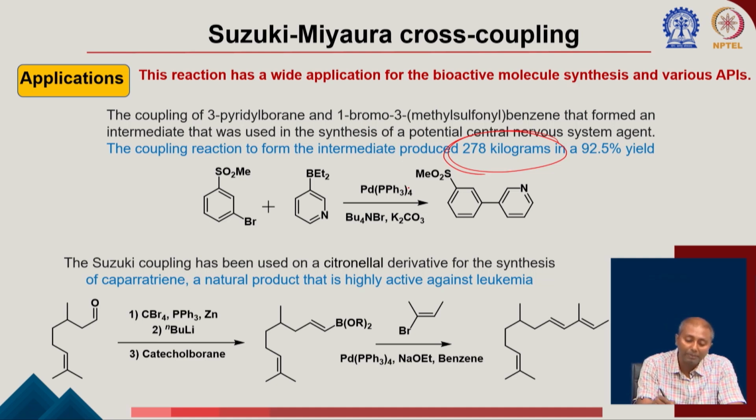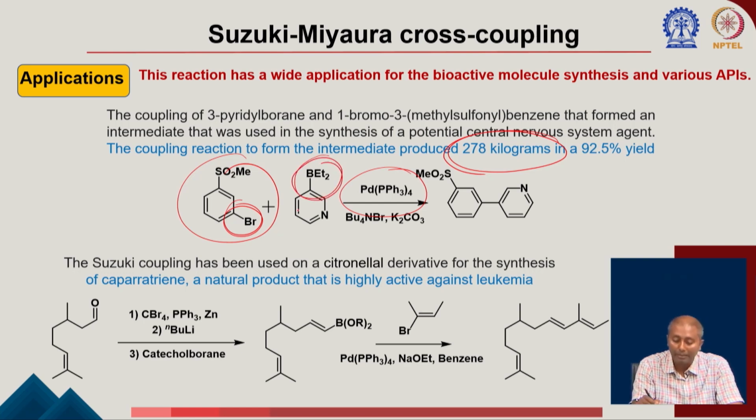You can see here, using this palladium catalyst, you are able to couple these two, where you have this aryl bromide and this organoboron compound, which is in a heterocyclic ring, to get the corresponding biaryl product.